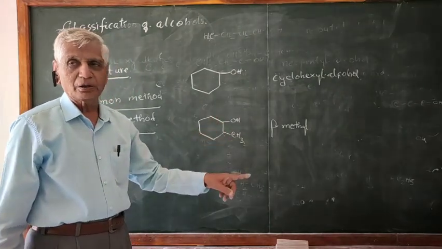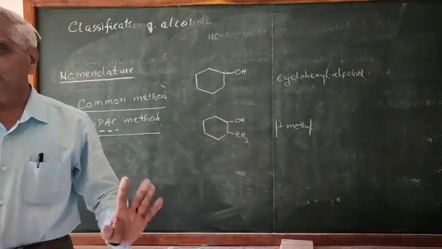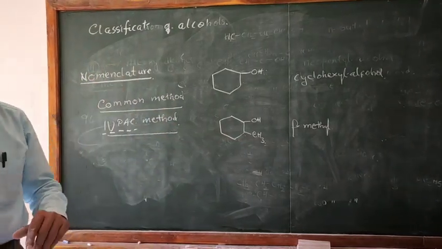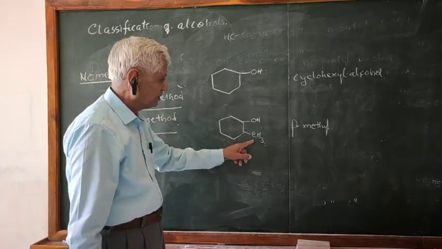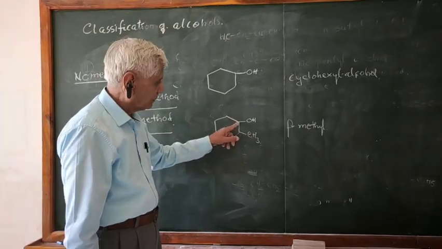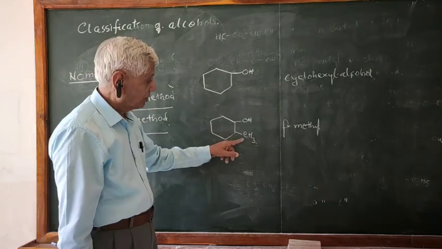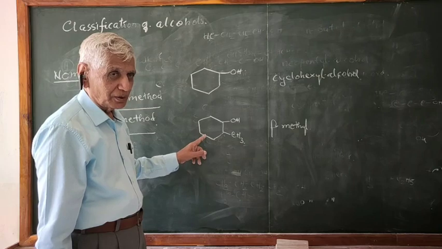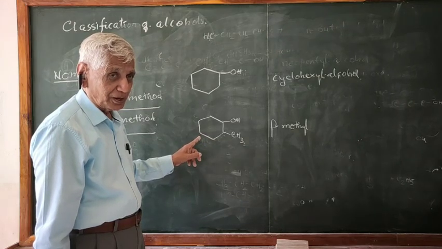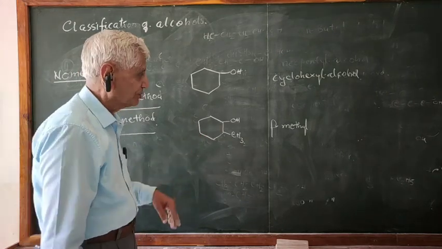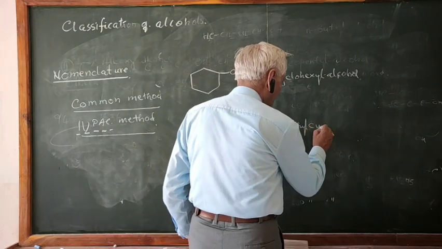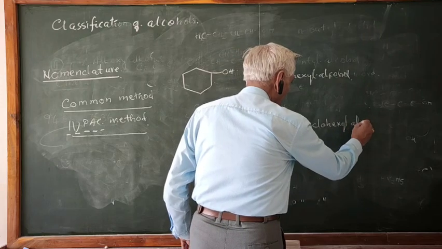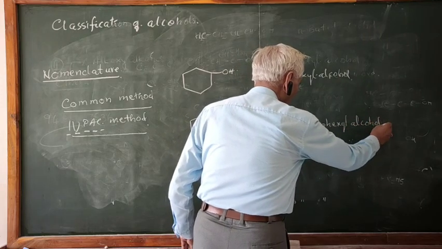Alpha, beta, gamma are used in case of the common method. In the IUPAC system, they are numbered as 1, 2, 3, 4, 5. This you have learnt in PUC first year. Therefore, this methyl group is present on the beta position. This is alpha, this is beta. Fine? So this is called as beta methyl cyclohexyl alcohol.